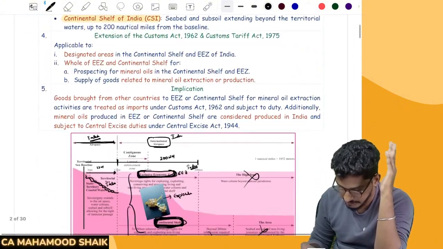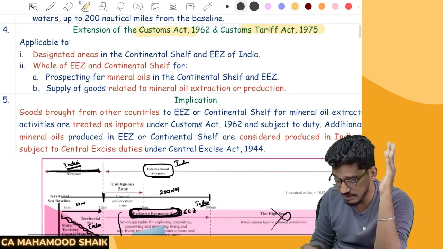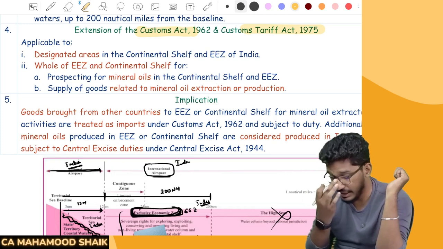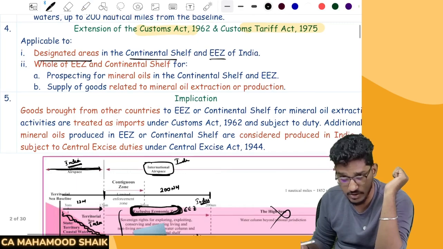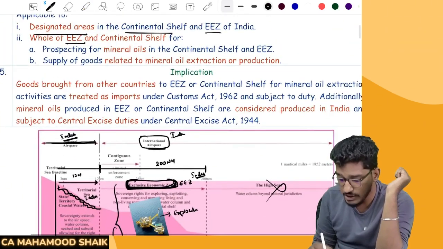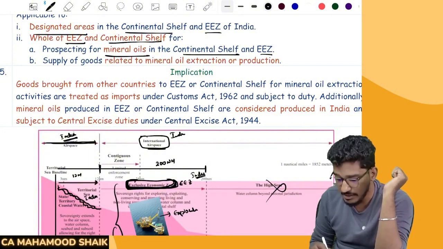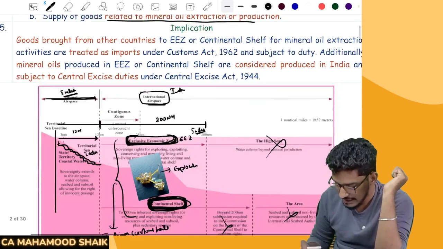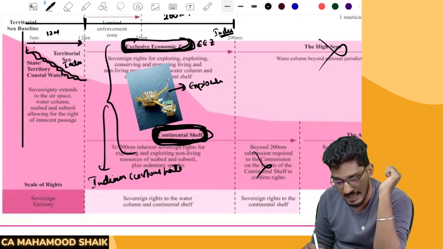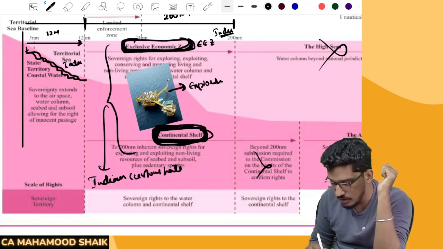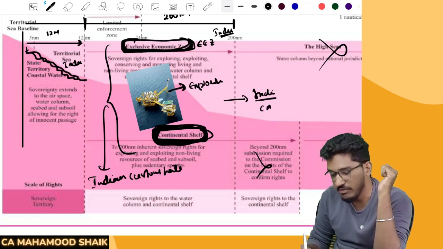Okay, so all these things we have covered. So the extension of the Customs Act 1962 and the Customs Tariff Act 1975: it will also be applicable to designated areas in the continental shelf and in the exclusive economic zone, and the whole of the exclusive economic zone and continental shelf for prospecting for mineral oils, and supply of goods related to mineral oil or production. That means if oil exploration activities are happening in these exclusive economic zones and continental shelf, then the whole of that EEZ and the whole of the continental shelf will be considered as the India definition, and for all of that, the Customs Act will become applicable.